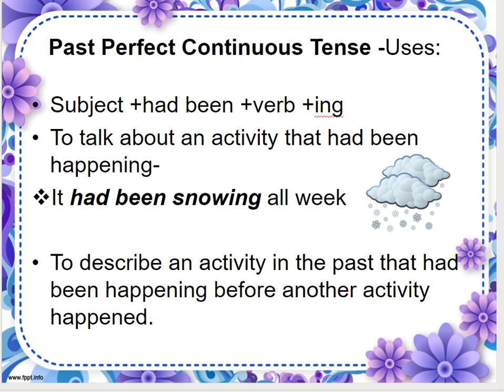And which part is the past perfect continuous in this sentence? That is, had been snowing. I have made it in italics and in bold, so you can see what is the past perfect continuous tense part in the sentence. It had been snowing. All right. So we can use past perfect continuous like that.